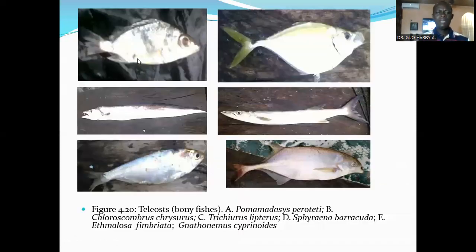Now, these are typical examples of the Teleostei. These are fish samples that are collected from the River Nun estuary in Nigeria. And this one was collected from the River Nun around Tombia in Nigeria. Now look at their homocercal tail, and they have erectile dorsal fins, and they have scales in their skins. And just as we have said, their endoskeleton is made up of bones and not cartilage.